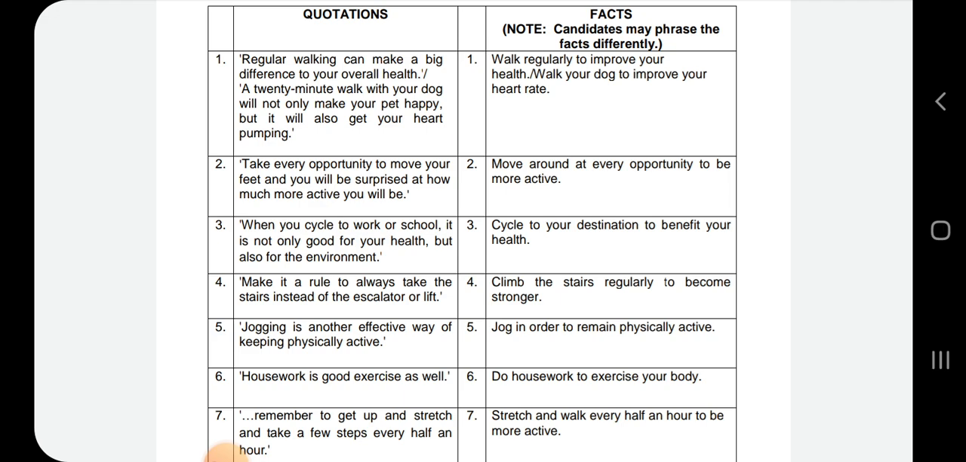Take every opportunity to move your feet, and you will be surprised at how much more active you will be. So move around at every opportunity to be more active. When you cycle to work or school, it is not only good for your health but also for the environment. So cycle to your destination to benefit your health. Make it a rule to always take the stairs instead of the escalator or lift. Climb the stairs regularly to become stronger. Jogging is another effective way to keep physically active. Jog in order to remain physically active.